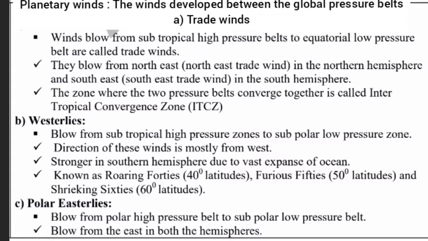C. Polar easterlies. They blow from the polar high pressure belt to the subpolar low pressure belt. They blow from the east in both the hemispheres.